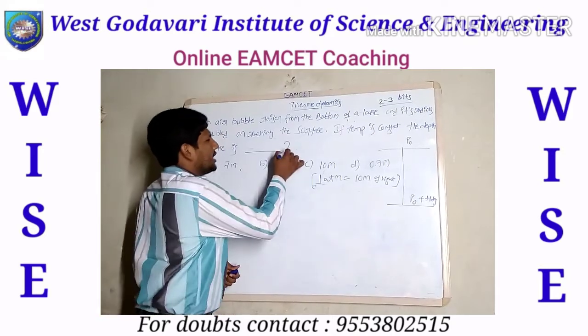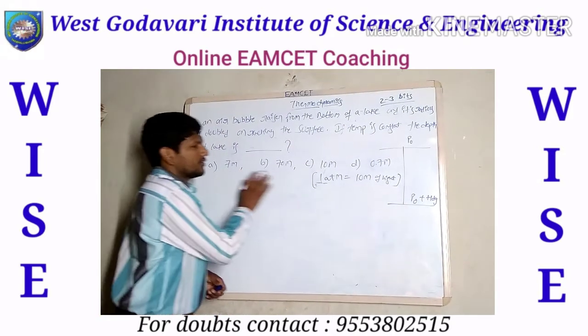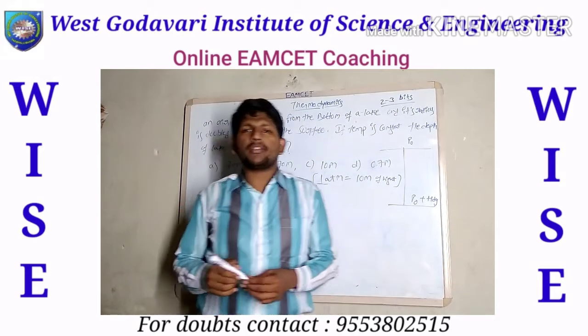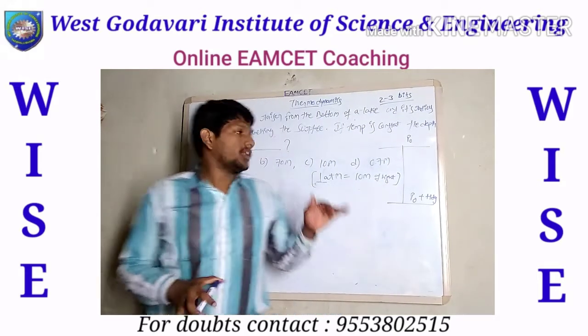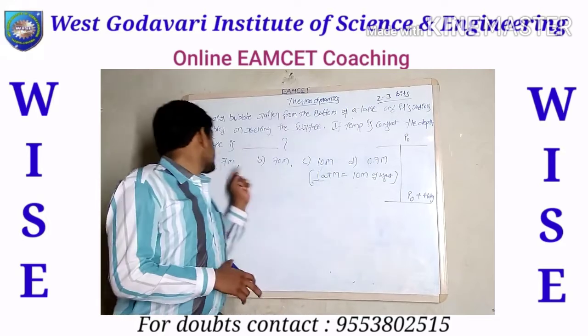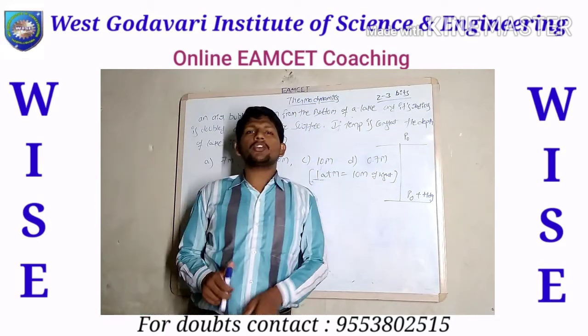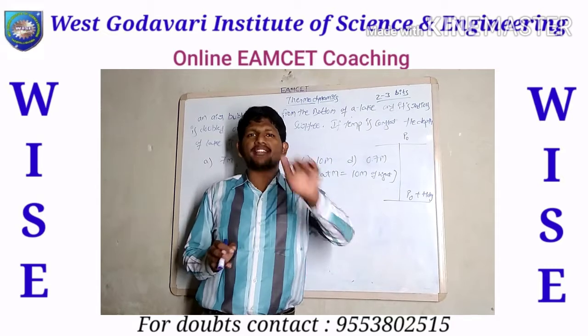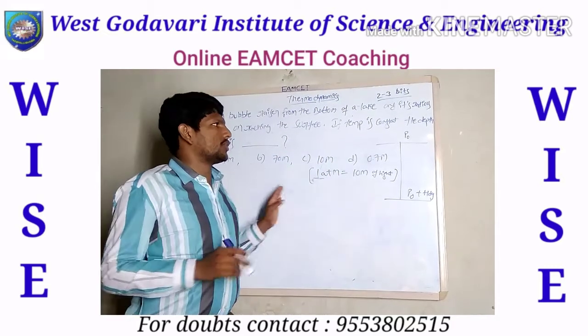The options are 7 meters, 70 meters, 10 meters and 0.7 meters. If you observe these options, they are a little confusing: 7, 70, 0.7. If you solve for the exact solution, you will find the exact value. Otherwise you can get confused by the options.